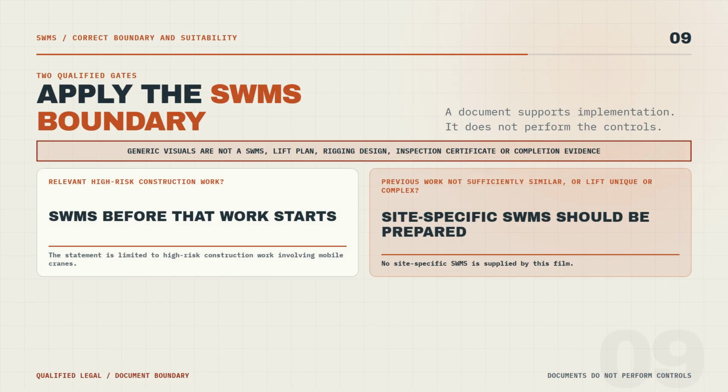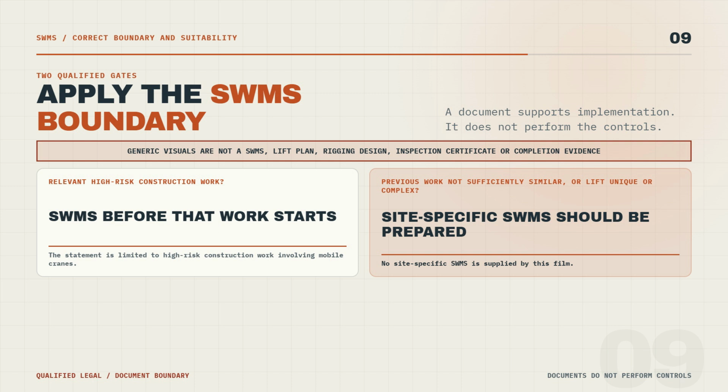For high-risk construction work involving mobile cranes, a safe work method statement must be prepared before that work starts. A site-specific SWMS should be prepared where previous work is not sufficiently similar, or the lift is unique or complex. A document does not perform the controls. These visuals are not a SWMS, lift plan, rigging design, inspection certificate, or proof that work was completed safely.